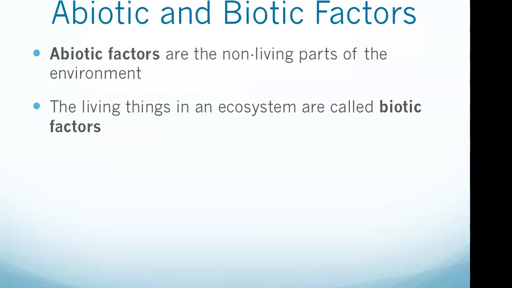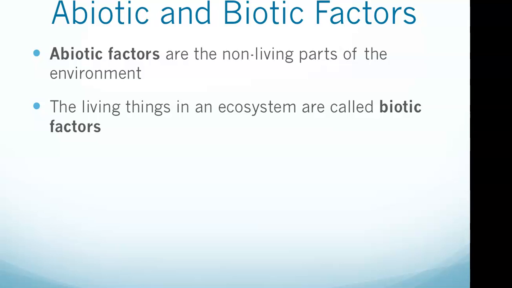Okay, abiotic and biotic factors, pretty straightforward. Abiotic factors are the non-living parts of the environment that can have a major influence on living organisms. Abiotic factors include things like water, sunlight, oxygen, soil, and temperature. And the living things in ecosystems are called biotic factors. Living things include plants, animals, bacteria, fungi, things like that.